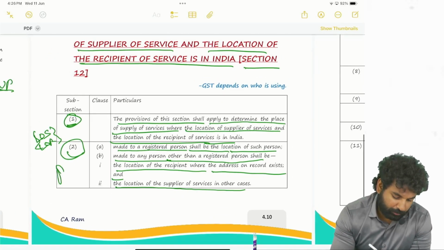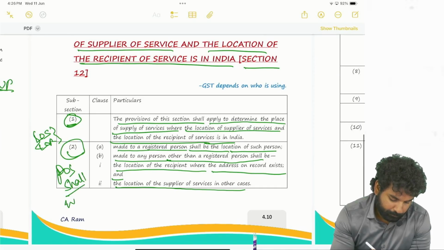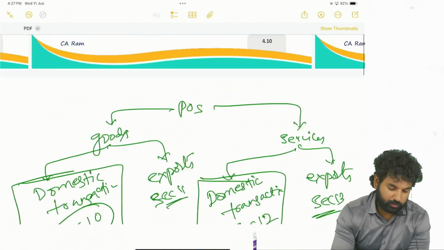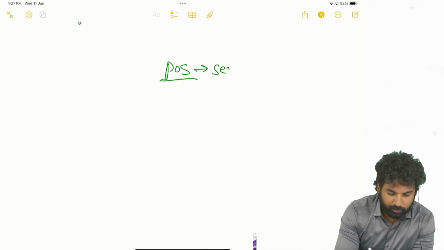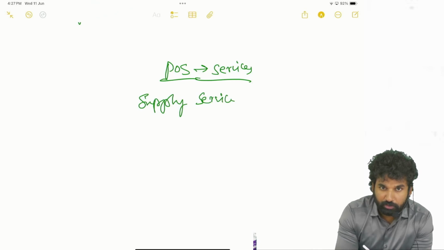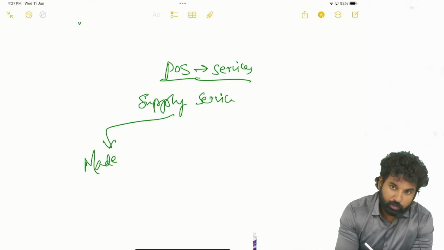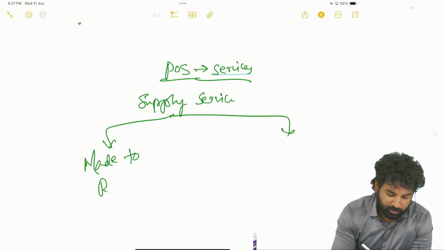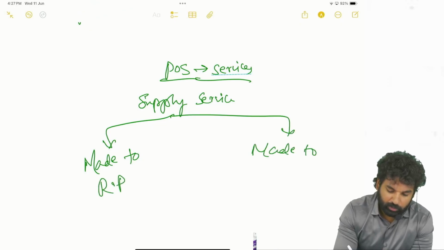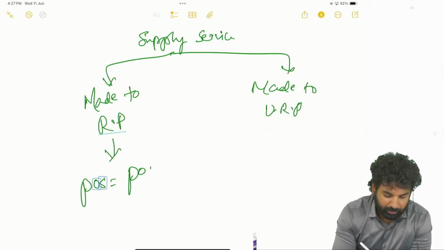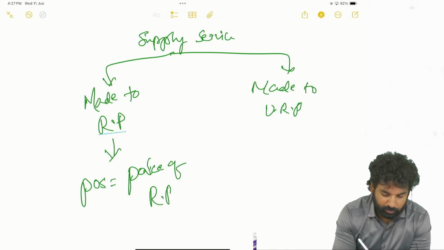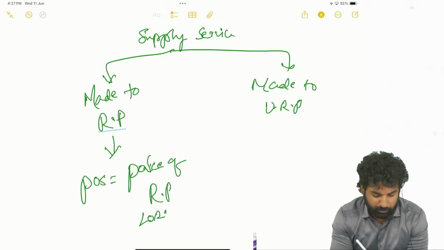So with respect to services, if it is made to a registered person, place of supply will be the place of such registered person, that means location of the recipient.